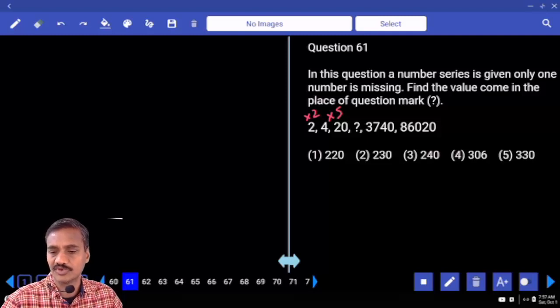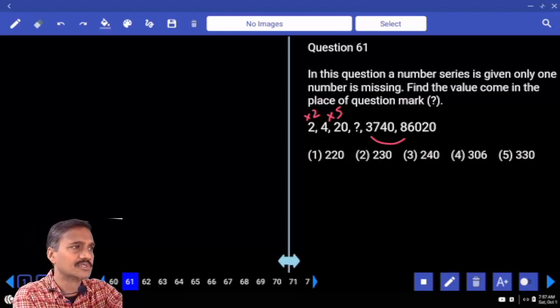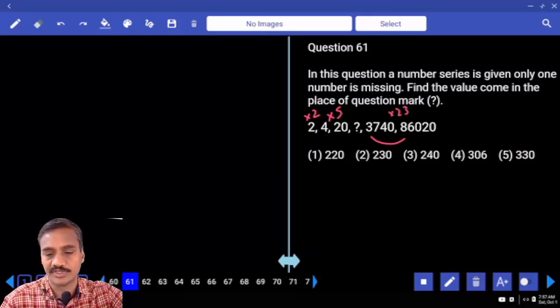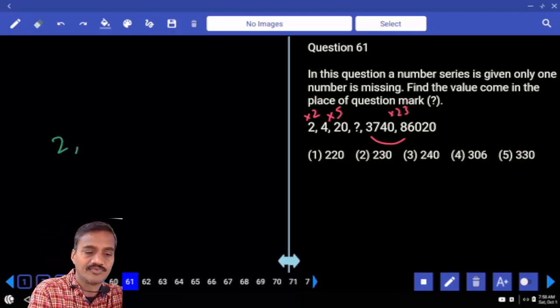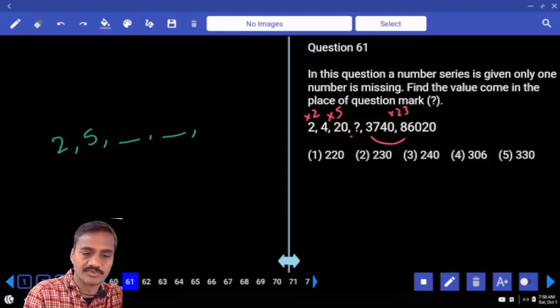Now 3740. Now 3 has become 86. ఎంత వస్తుంది చెప్పండి ఇక్కడ? Now it is multiplied with how much? Into 23. 37 into 2, 74. Yes, 23. Now 2, 5 and there are 2 more blanks here and finally you have got 23 రావాలి.